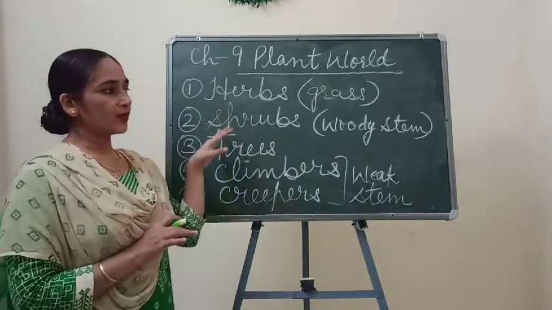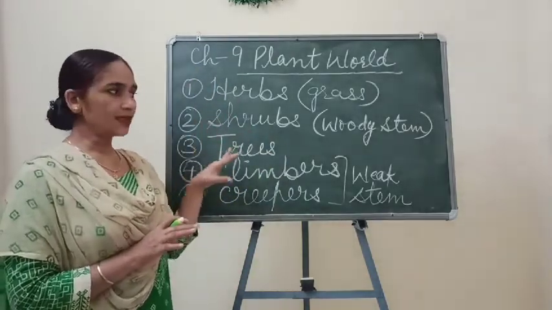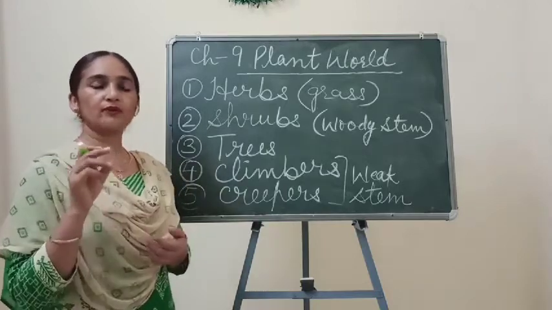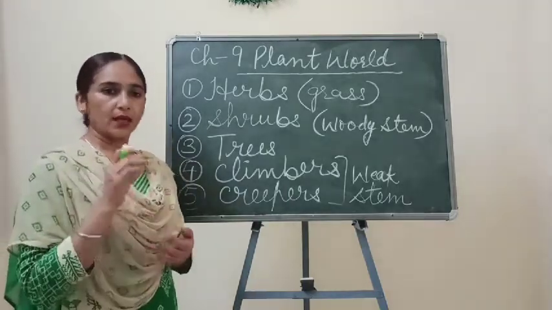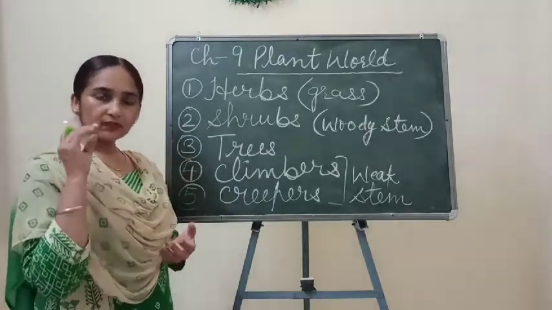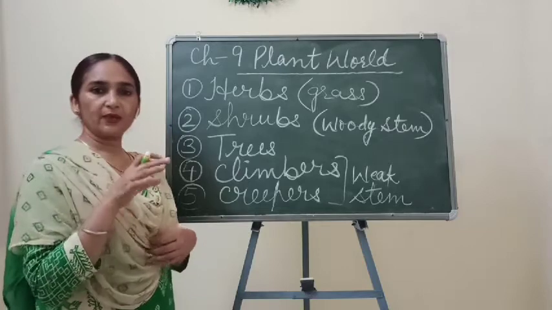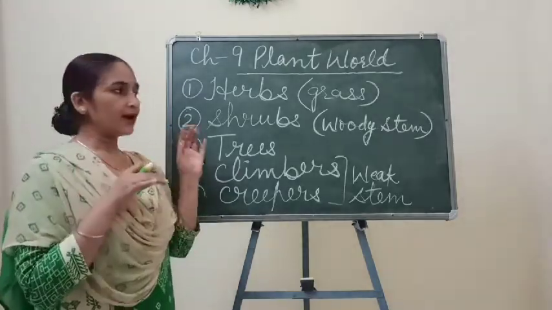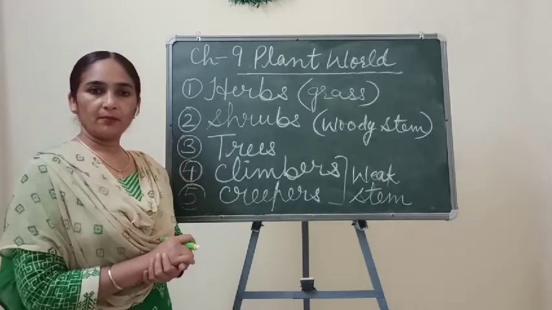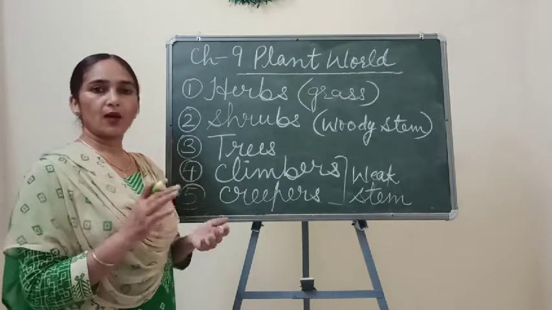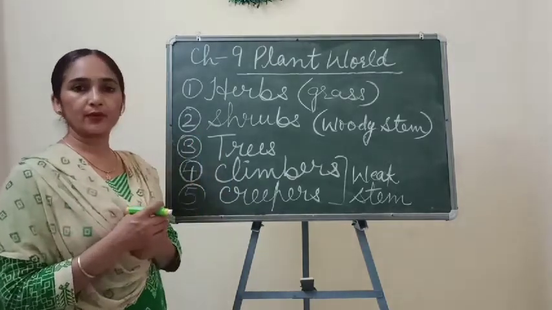So you read about all these things, and I will give you one assignment in the form of fill in the blanks. After this video, I will send you a picture of the assignment. You find those blanks by reading the book as well as by watching the videos. Now I think everything should be clear to you.